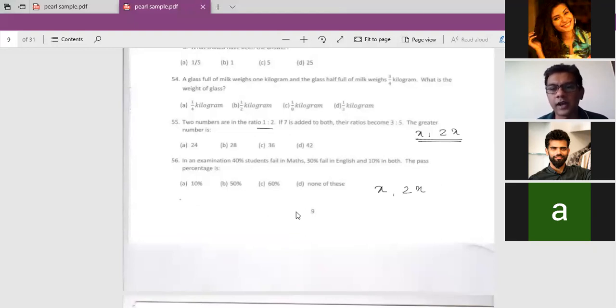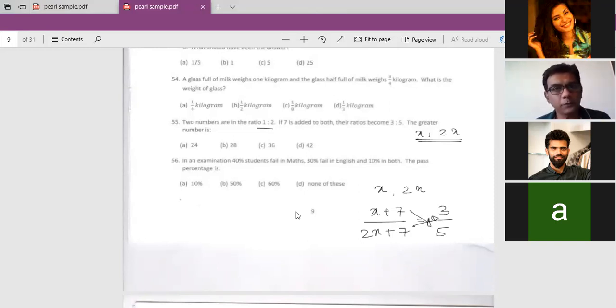Now I'm adding 7, so it will be x plus 7 and 2x plus 7, and this ratio becomes 3:5. These are the people who know how to solve it. Many people will leave this question directly, and I would suggest you not to do that. You will cross multiply and get an answer for x. Great, I'm so glad you did this.